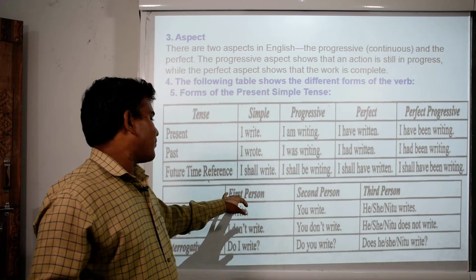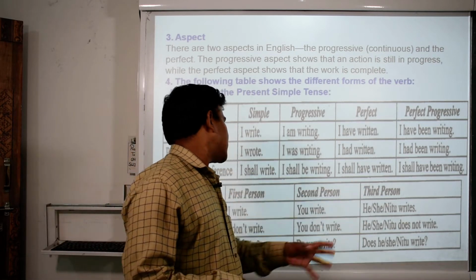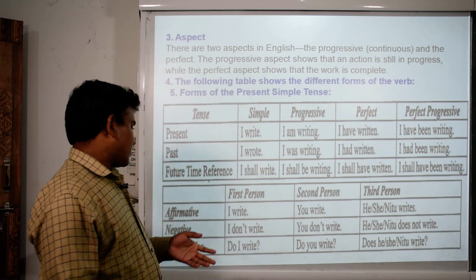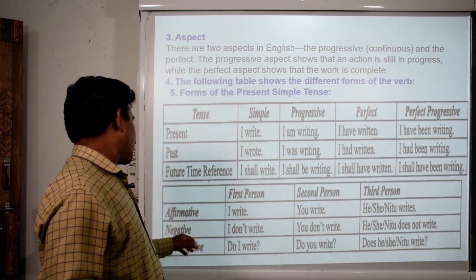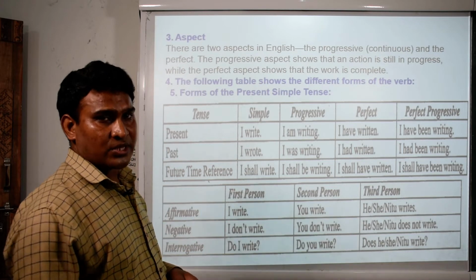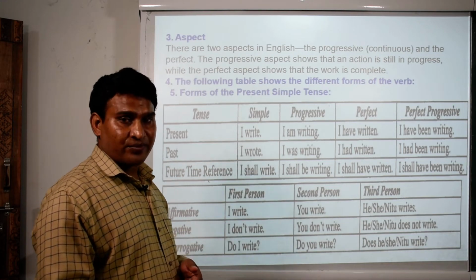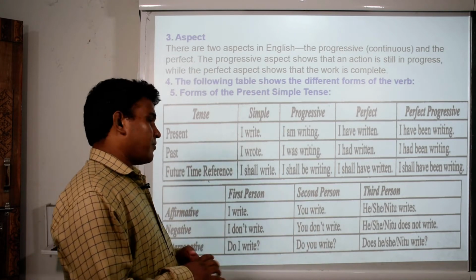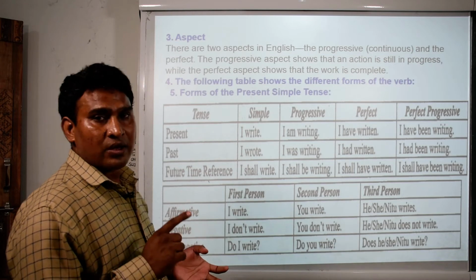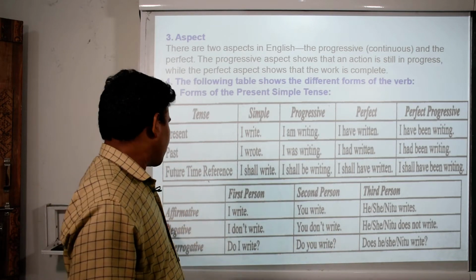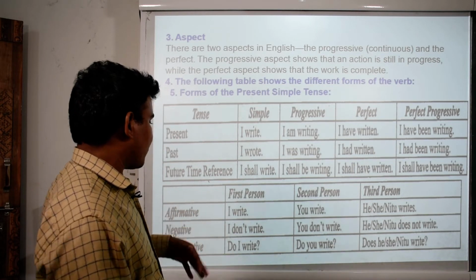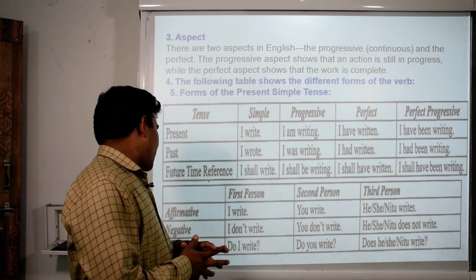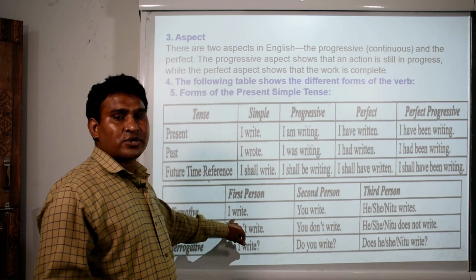Further says first person, second person and third person. These are the first person, affirmative, negative and interrogative. There is one more also, imperative. 4 kinds of sentences. First one is affirmative, then negative, interrogative and imperative is there somewhere here, but it is not given. Affirmative is I write and then full stop.